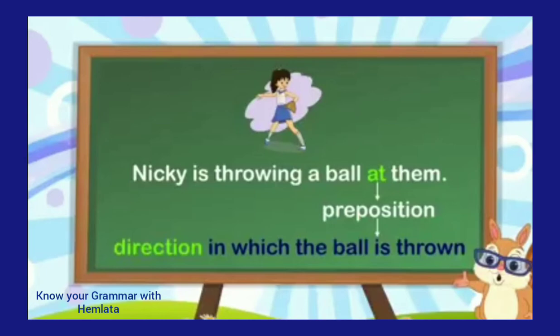At them. So the preposition is used here before the pronoun, because them is a pronoun. That's why at is the preposition in the sentence, because at is the direction in which the ball is thrown.